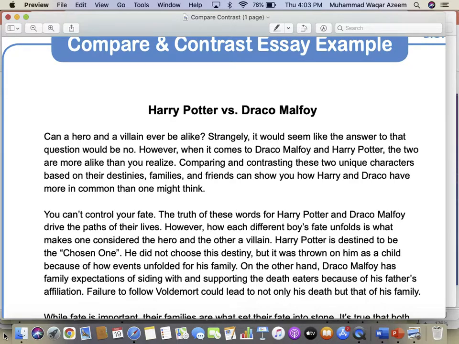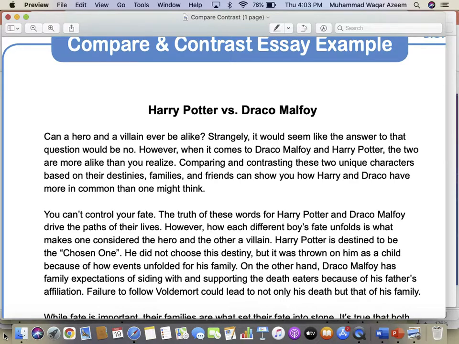Okay, now students, my question to you is, what is the point of comparison in this paragraph? Two characters have been compared on what point? On which point? On what basis? Who is the hero or who is the villain? I know the answer is over here, but tell me the word. Destiny. Very good. Both the characters have been compared on the basis of fate or destiny in this paragraph.